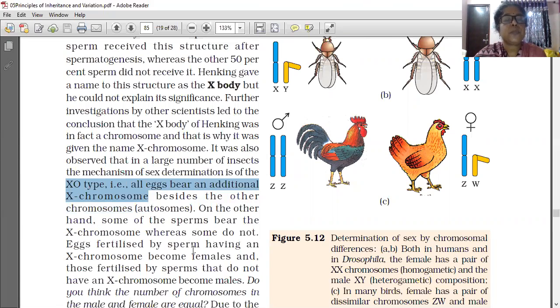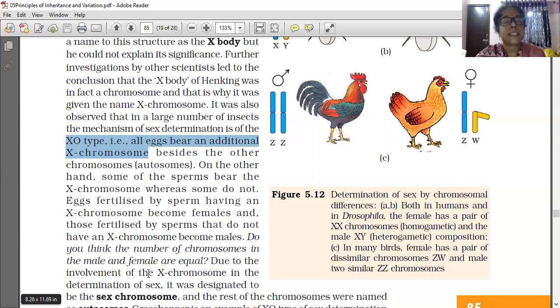Eggs fertilized by sperm having an X chromosome become female, and those fertilized by sperm that do not have an X chromosome become male only. So understood? X0 type. X0 means here one chromosome is not there. So this one will be male only. XX will be female only, and X0 will be male only.